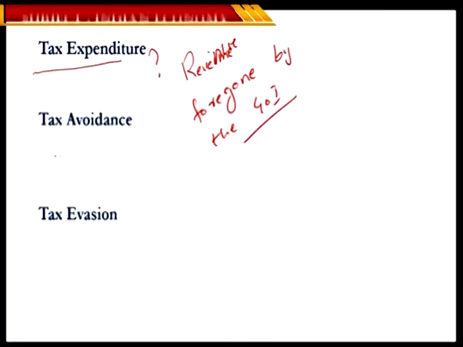And coming to the word tax avoidance, tax avoidance simply does mean tax planning. If you've been given the opportunity, everyone in the country would like to reduce his tax burden, isn't it? So if you are trying to reduce your tax burden, the amount of tax money you are liable to pay to the state, simply through proper tax planning, by taking various kinds of concessions or exemptions or deductions that the government of India provides to you as an advantage, such a practice is said to be called tax avoidance.